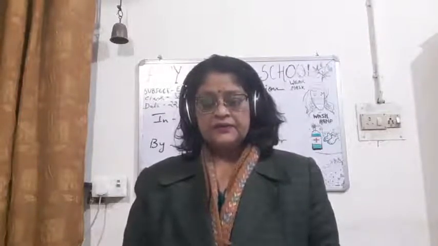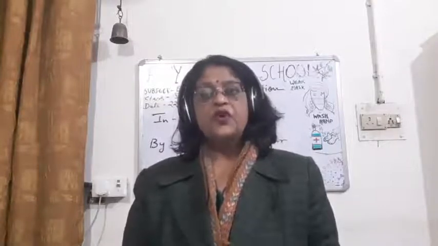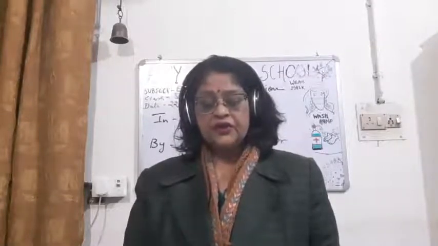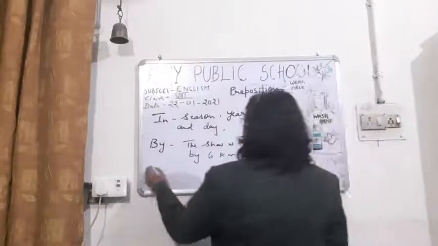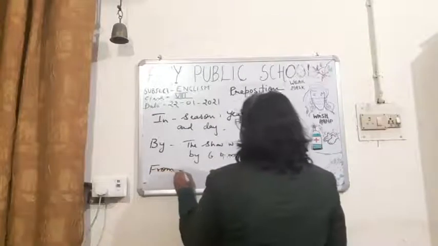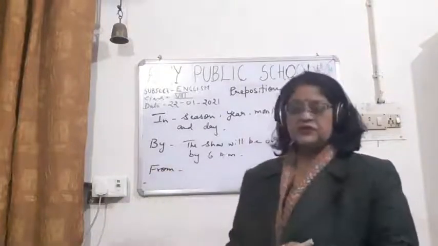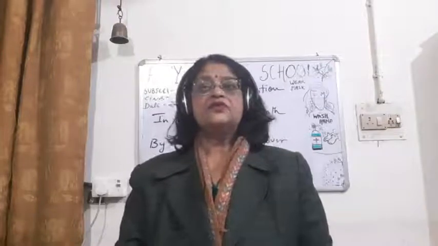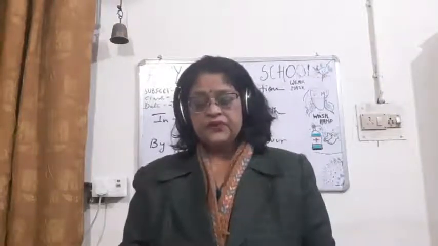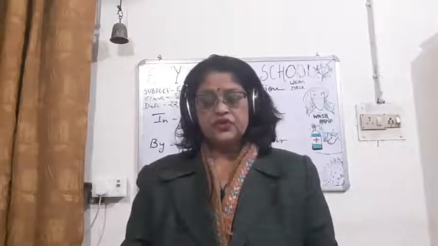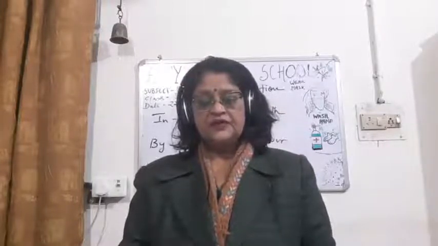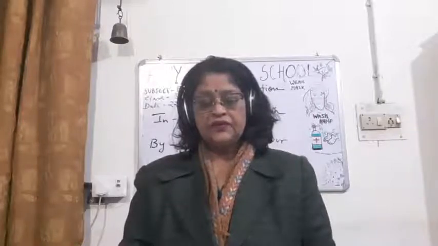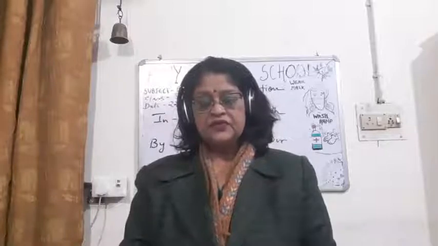Now children, from. From denotes the starting point of an action. It is almost always used with to or till or until. So the examination will be held from 8 a.m. to 11 a.m. He was the Chief Minister of Assam from 1984 till 1989.